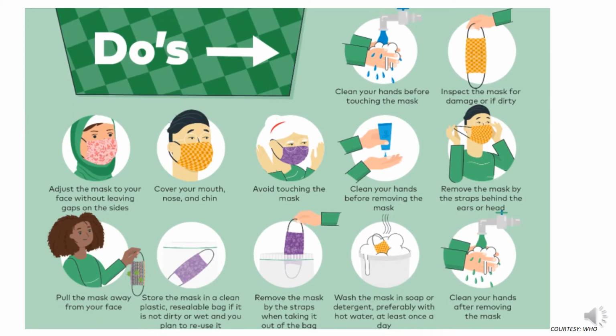Now, we've all seen people wear masks in different styles. But you know what? There is a very effective way of wearing a mask that can prevent you from coronavirus disease. Well, obviously, we need to wash our hands first thoroughly with soap. Then, we need to inspect the mask for any kind of damage or any dirt particles that may be there. After which, you can properly adjust the mask to your face, making sure that there are no gaps present. The nose, mouth and chin need to be covered effectively. And definitely, you must avoid touching the mask once it's on your face.